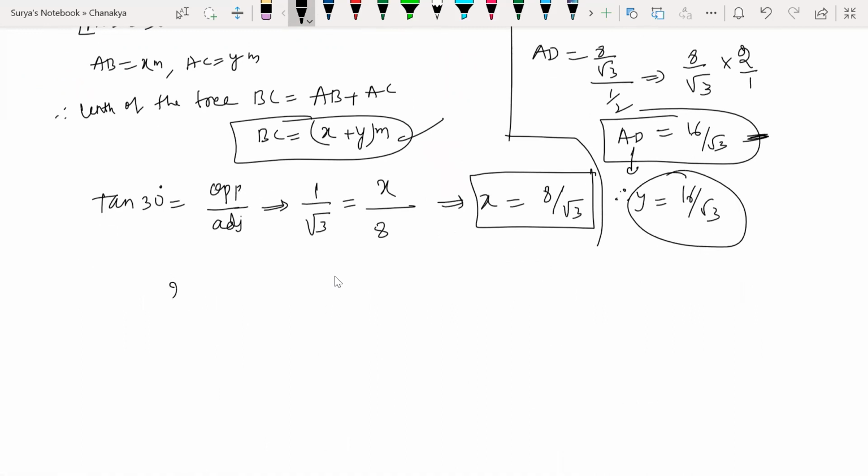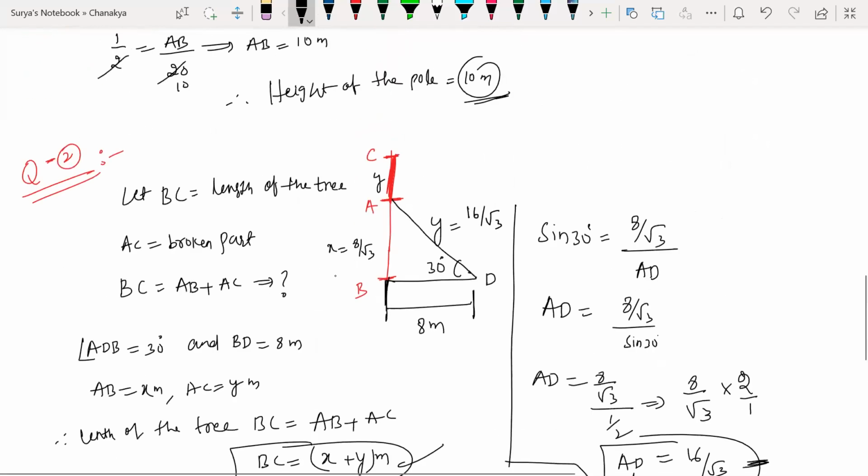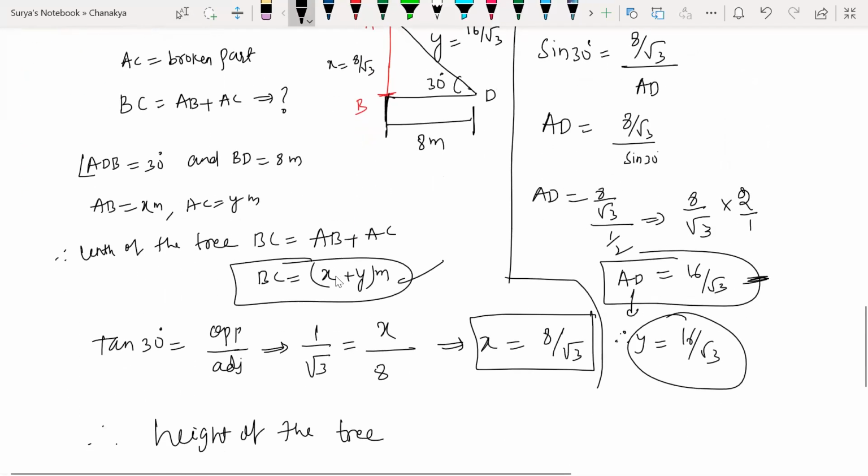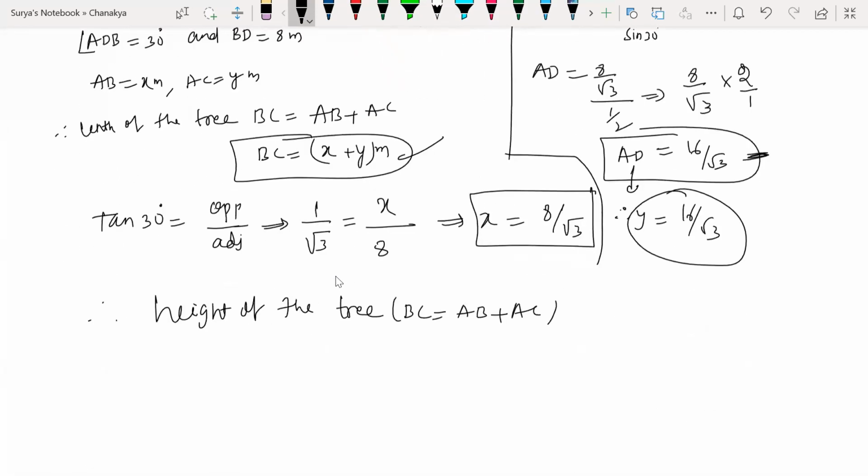So now X plus Y. The height of the tree, BC, is AB plus AC, which is X plus Y meters, which means 8 by root 3 plus 16 by root 3 meters, which gives me 24 by root 3.